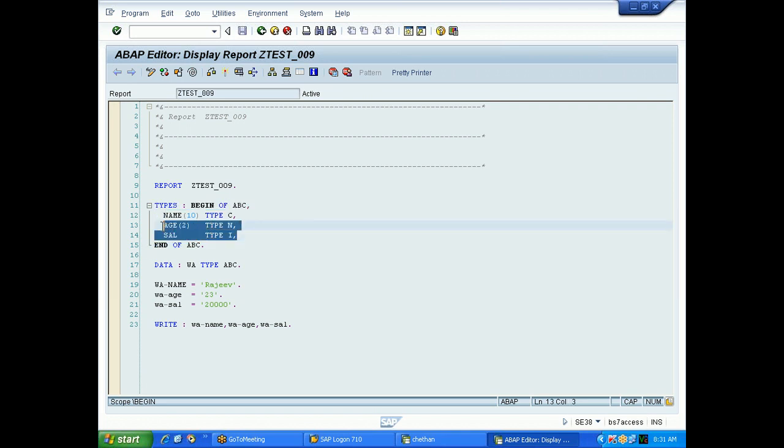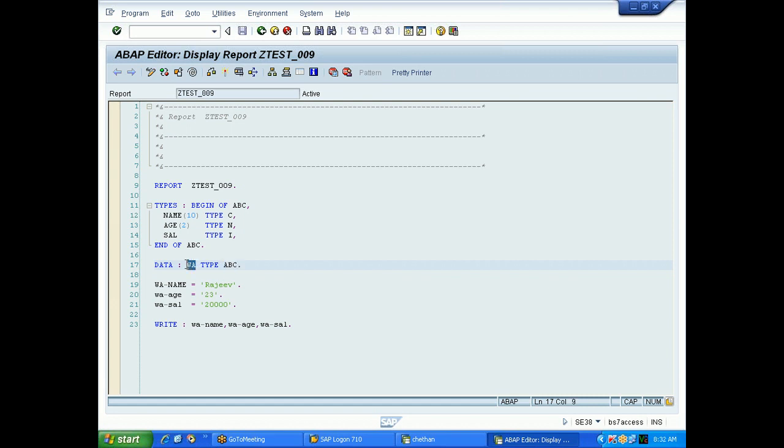A structure can have any number of fields. Right now we are using 3 fields: name, age, salary. Now I'm declaring one variable. The variable name is WA, of type structure ABC, working area.